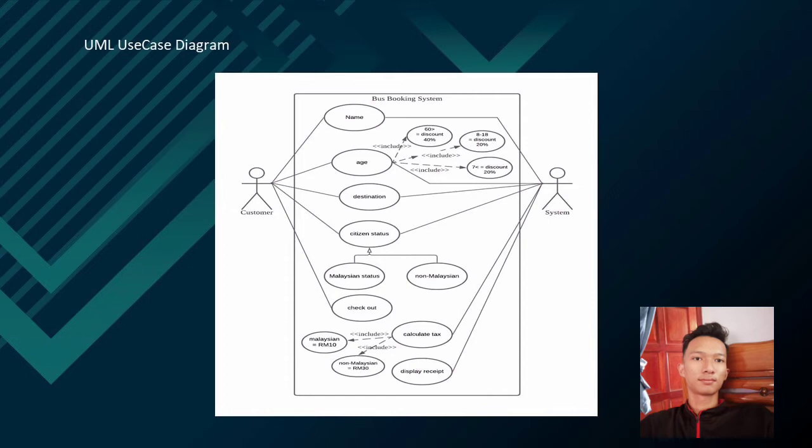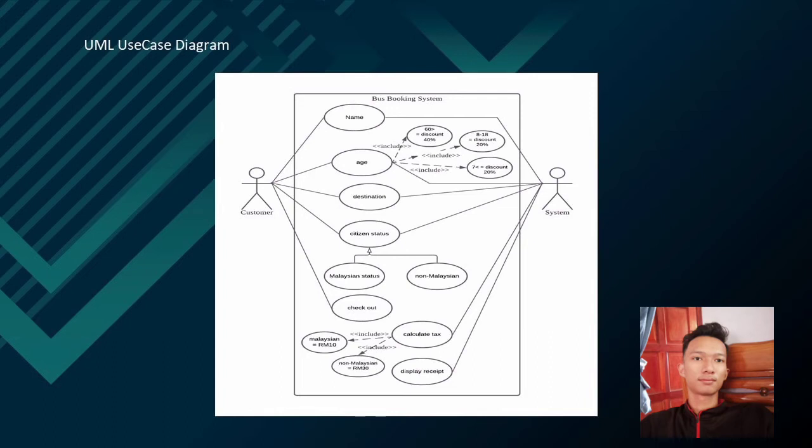In the bus booking system, we have some use cases that are going to be read from both actors. Those are name, age, destination, citizen status. In the age use case, there will be three use cases included, which is for our discount. Move to citizen status. In citizen status, we have two specialized classes for our general class citizen status. Those are Malaysian status and non-Malaysian status.